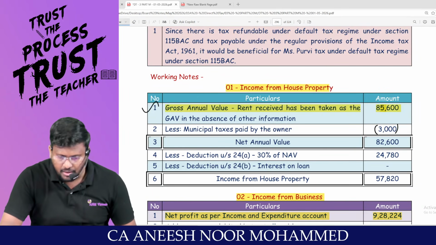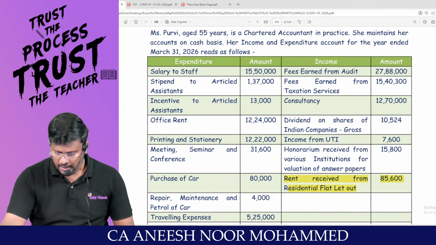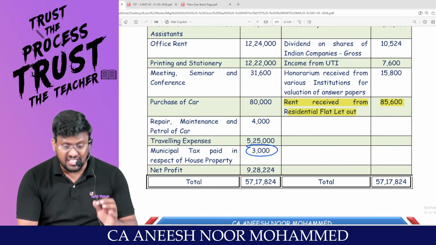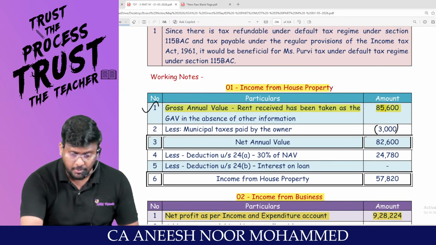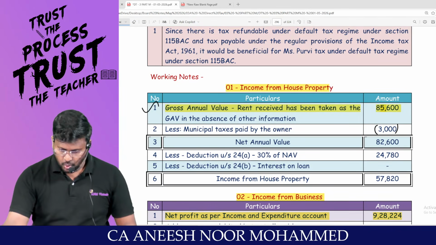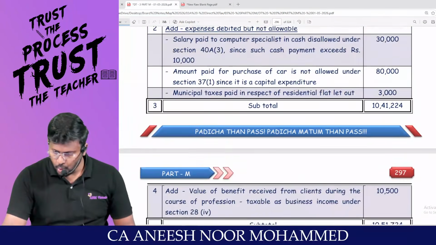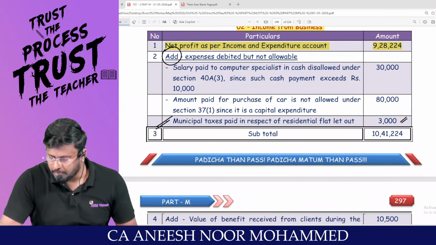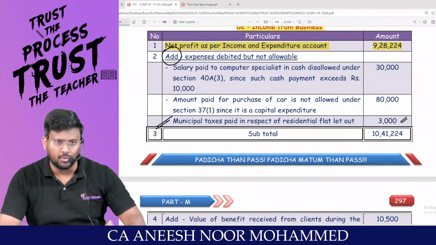Is there any municipal tax paid by the owner? That municipal tax has been debited to P&L account. This is an impurity for PGBP. What adjustment should I do in PGBP? It should be added back. So in the PGBP, look here, municipal taxes paid should be added back because that 3,000 rupees would have reduced net profit.